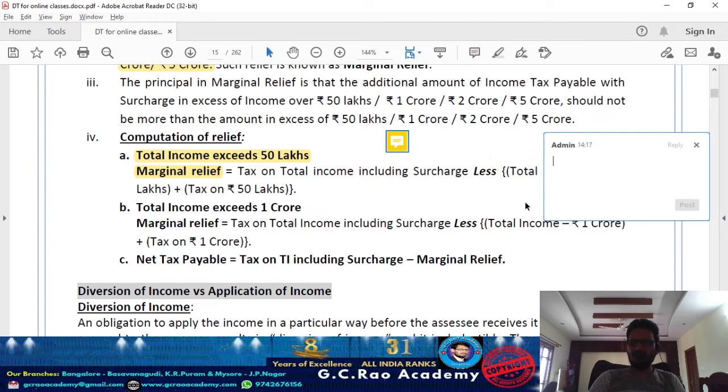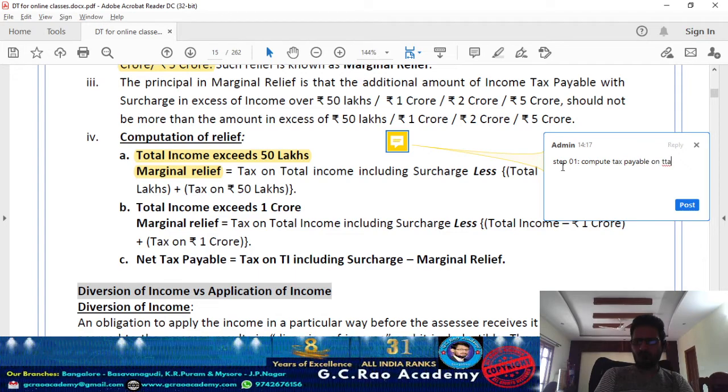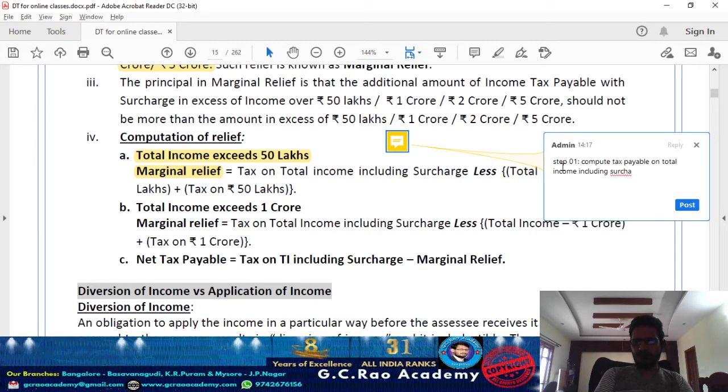Check out, Kanna, any threshold limit is a common item. Step 1, I am converting it into a stepwise procedure. Compute tax payable on total income, including surcharge. Kanna, basically, what is your actual total income? On that, calculate what is the normal tax payable. Tax on total income plus surcharge put together.